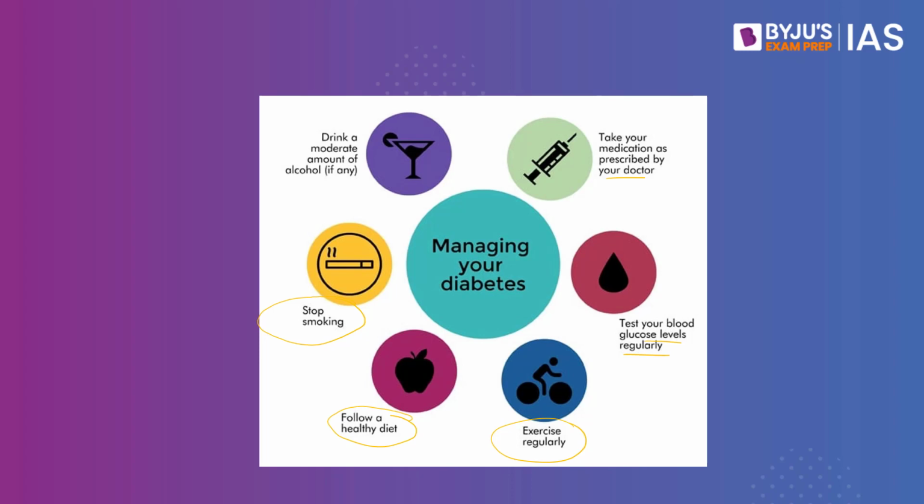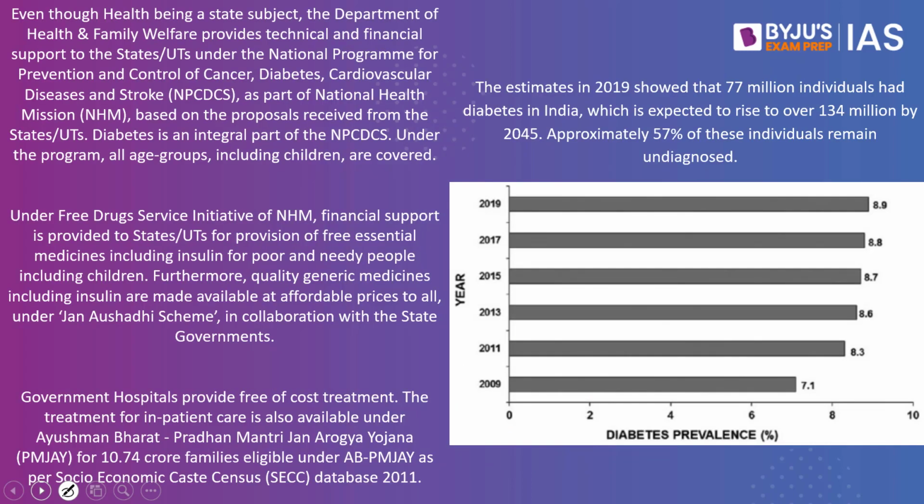Now, what we have to focus on is the prevalence of diabetes in India. When we look into the statistics, the estimates in 2019 showed that 77 million individuals had diabetes in India, which is expected to rise over 134 million by the year 2045. Approximately 57% of these individuals even remain undiagnosed.